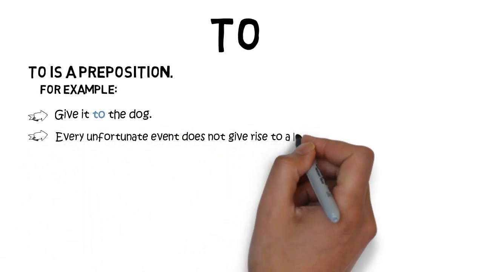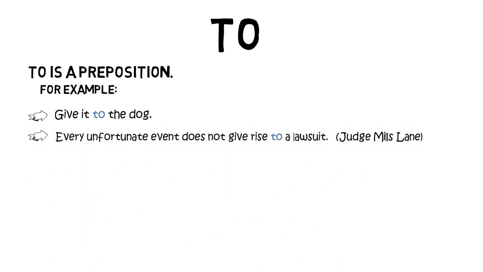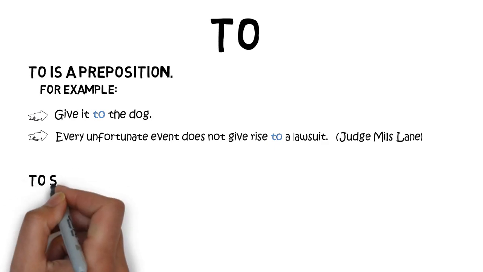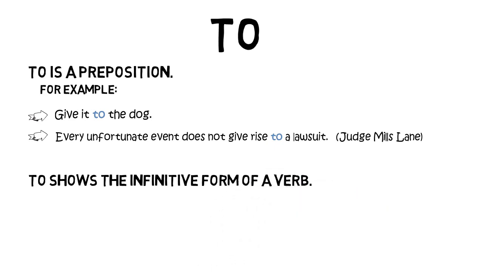Every unfortunate event does not give rise to a lawsuit. Here it sits before "lawsuit", again to show the relationship to "give". "To" also shows the infinitive form of a verb. Now the infinitive form of a verb is the version you'll find in a dictionary. Mostly, the infinitive form of a verb is preceded by the word "to", which is sometimes called the sign of the infinitive.